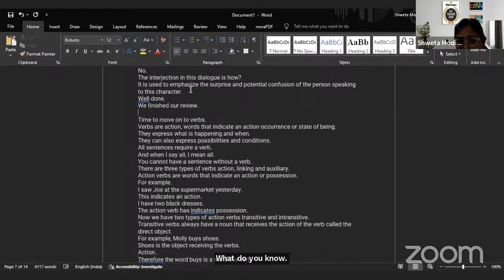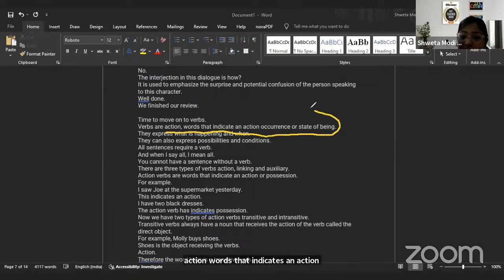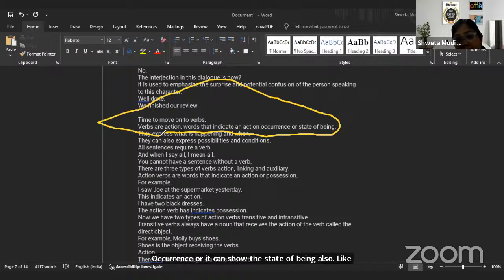Action, right? Very good. So verbs are what? Action words that indicate an action occurrence, or they can show the state of being also. Like, I am happy. I am. That is a state of being. So that is again a verb.